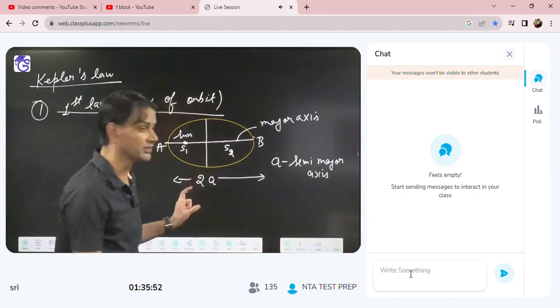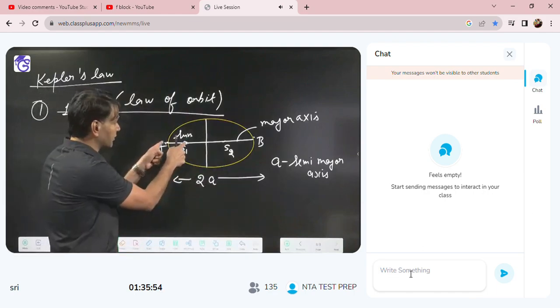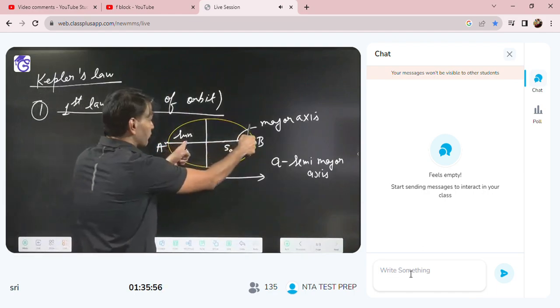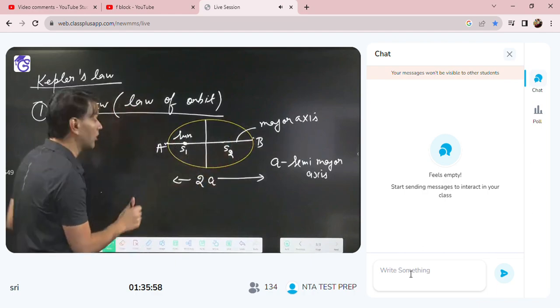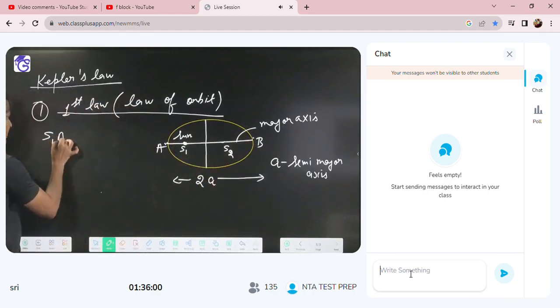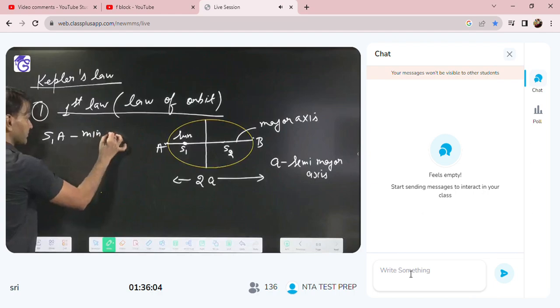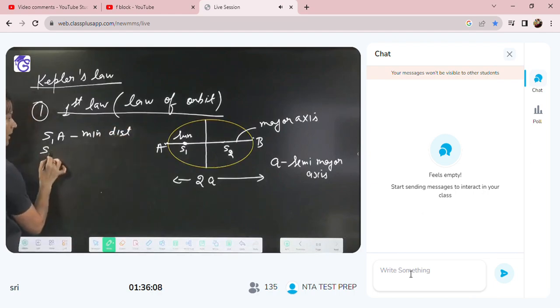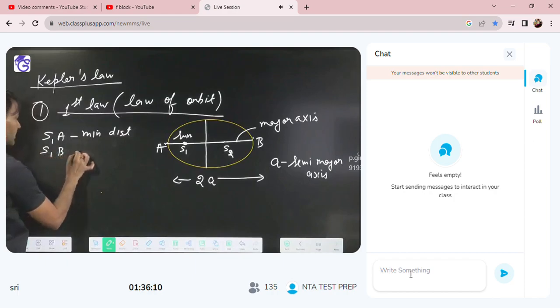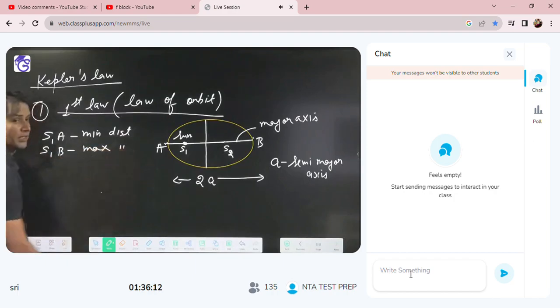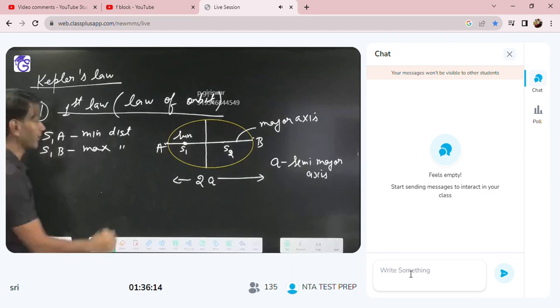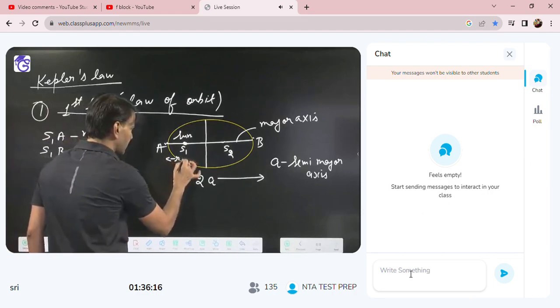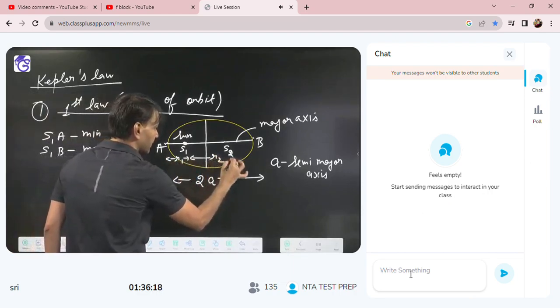Always the minimum distance will be what? Minimum distance from the sun to this, and maximum distance is what? This. Everybody got it or not? So S1A is the minimum distance and S1B is the maximum distance. Suppose the minimum distance I am taking as R1 and the maximum distance as R2.